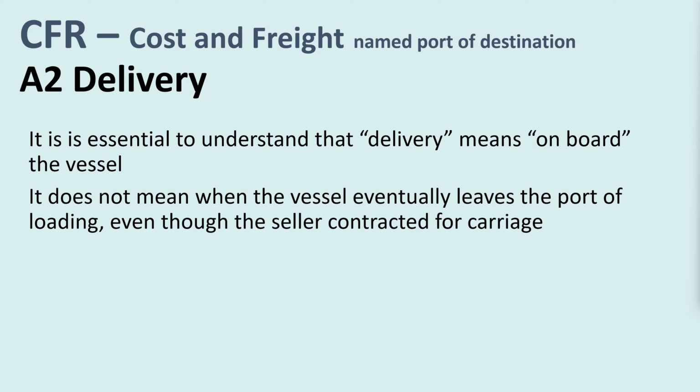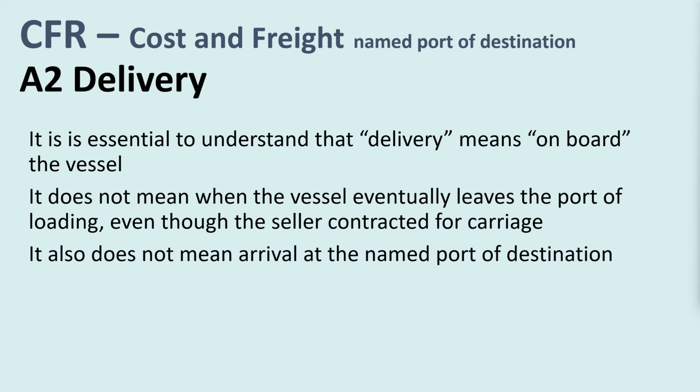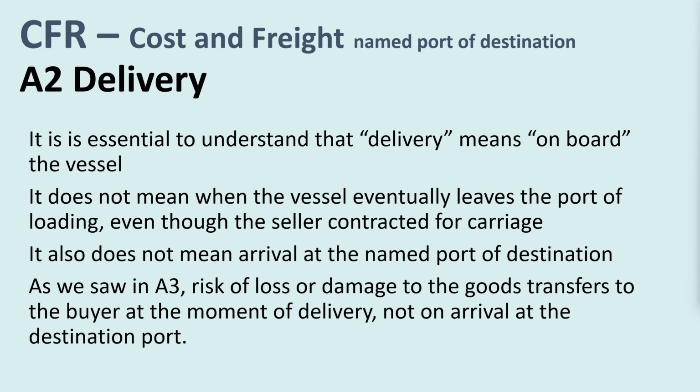It does not mean when the vessel eventually leaves the port of loading, even though the seller contracted for carriage. It also does not mean arrival at the named port of destination. As we saw in A3, risk of loss or damage to the goods transfers to the buyer at the moment of delivery, not on arrival at the destination port.